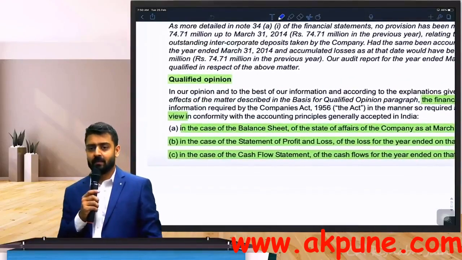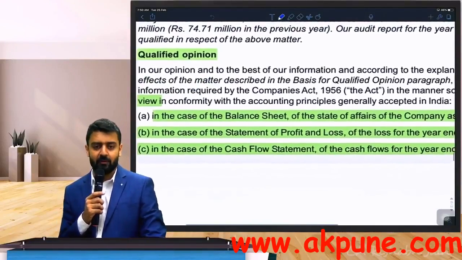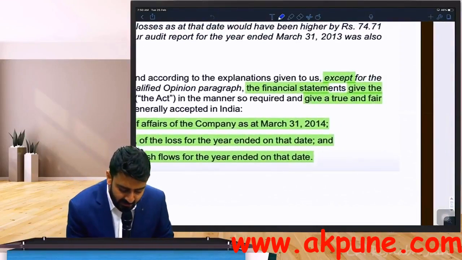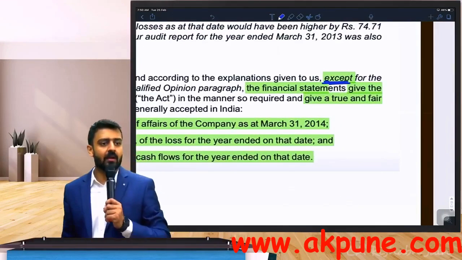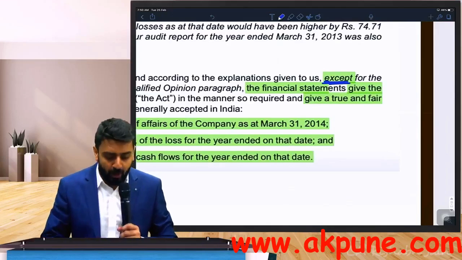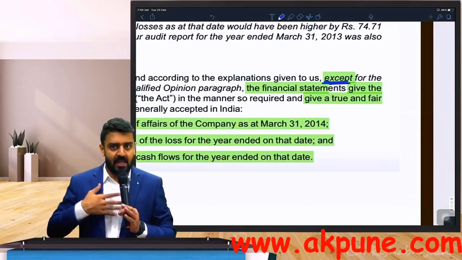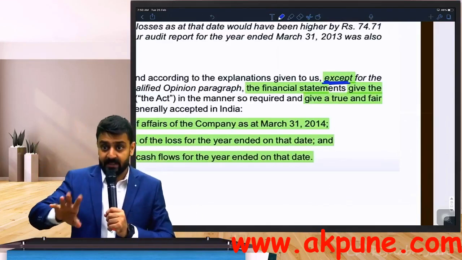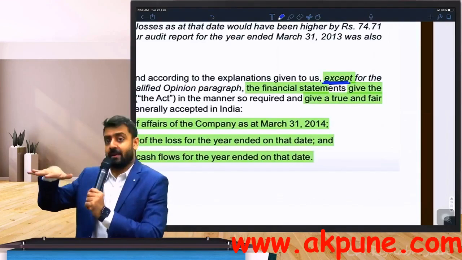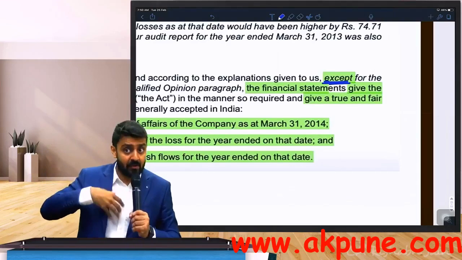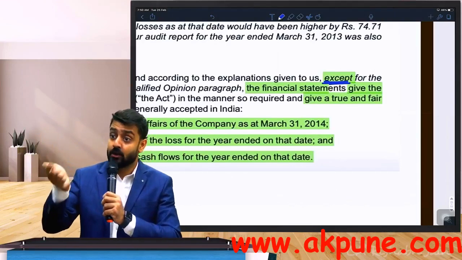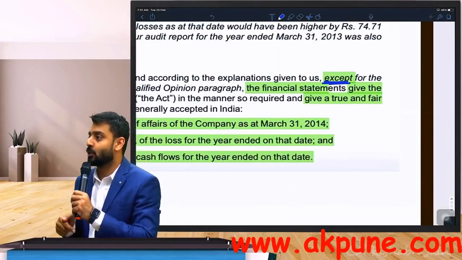In our opinion, and to the best of our information and explanation given to us. But can you see the word except? So, in case of a qualified opinion, I say everything is true and fair except. In a clean opinion, I said everything is true and fair. In qualified, I'm saying everything is true and fair except for certain matters. And those matters will be disclosed where?